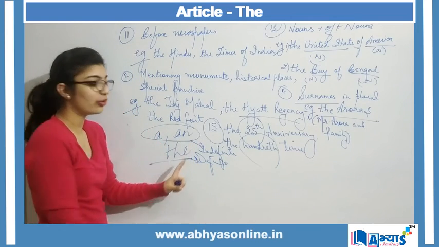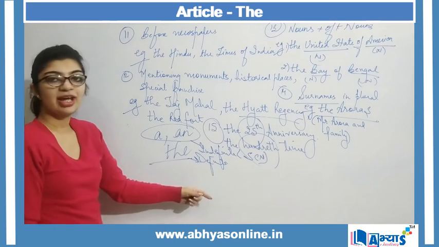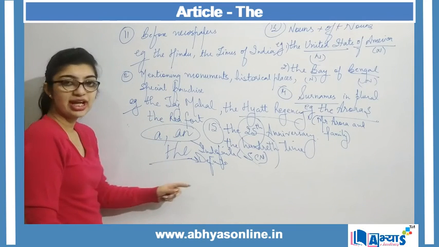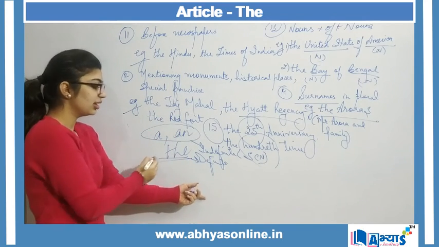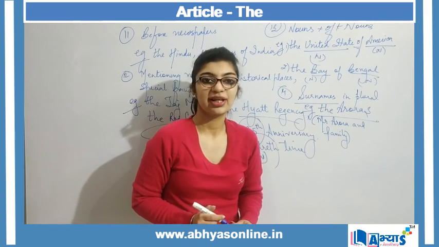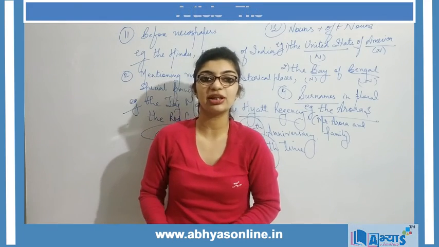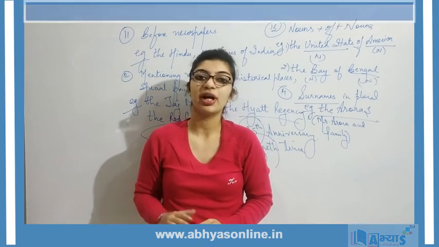A and an are always used with singular countable nouns, but the definite article the can be used with singular as well as plural nouns. Then we also understood different rules for making use of these different types of articles.